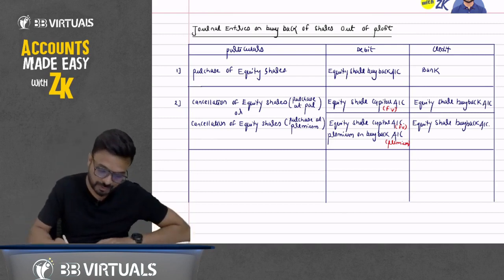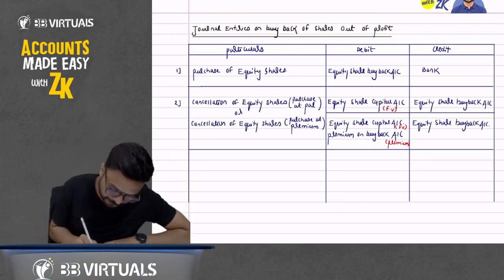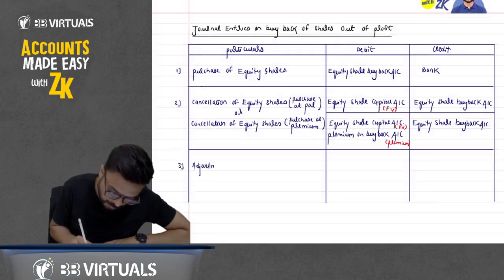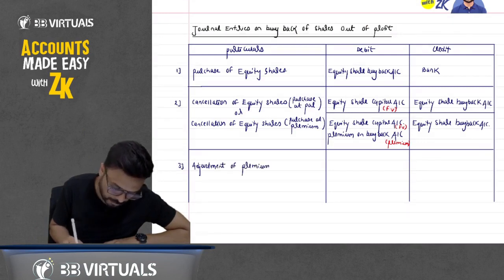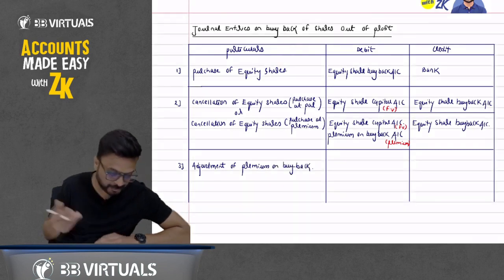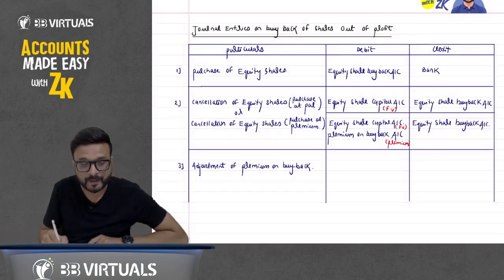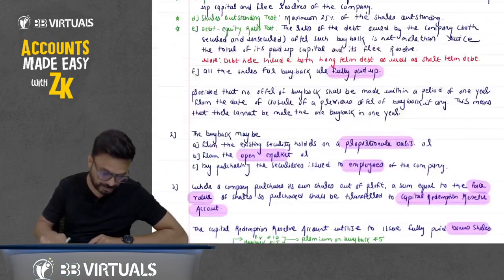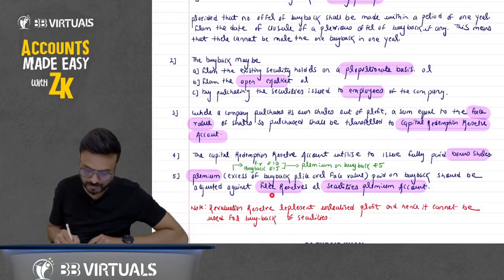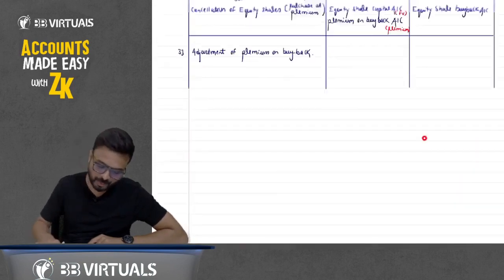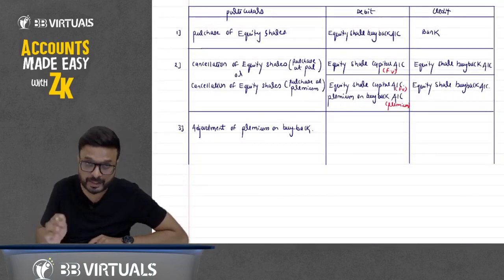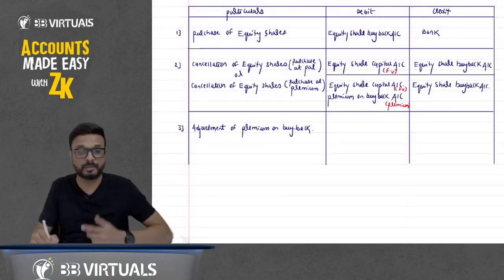Point number three, journal entry: adjustment of premium on buyback. What is premium on buyback? You can see this premium on buyback. You know that it can be utilized against free reserve or against securities premium. What does it mean? This premium, that additional amount we have paid, this account is created, that is premium on buyback.